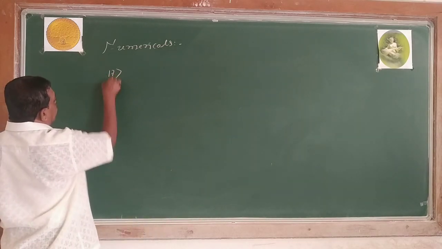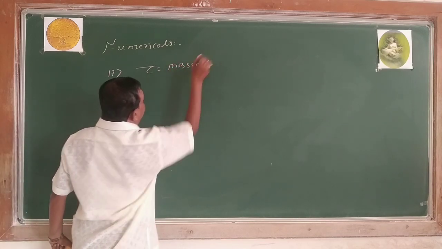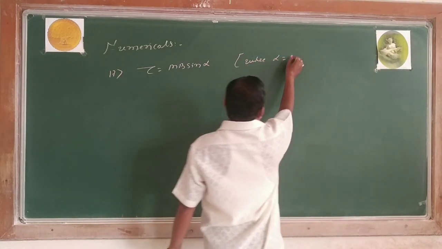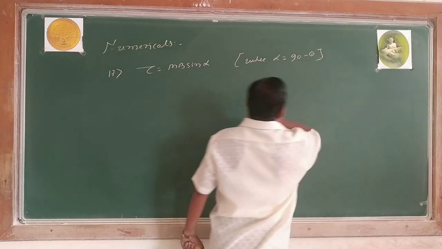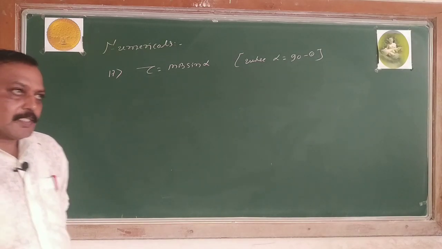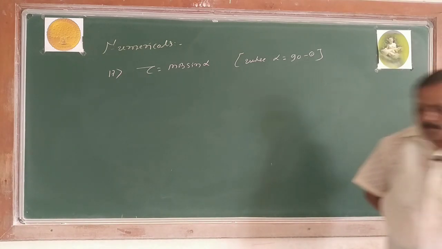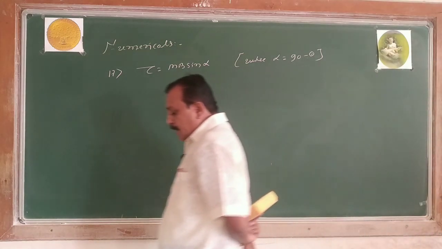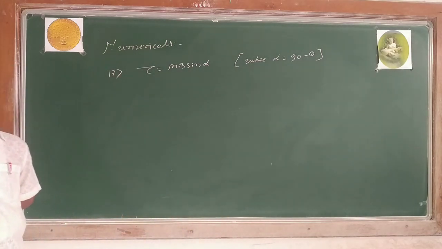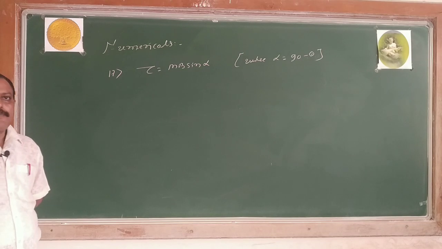Next is 17th. Torque tau equals m B sin alpha, where alpha equals 90 minus theta. What is that alpha? Alpha is the angle between the normal drawn to the plane of the coil and the direction of the magnetic field. Theta is the angle between the plane of the coil and the direction of the magnetic field. Now this is about torque on a current loop, tau equals m B sin alpha.